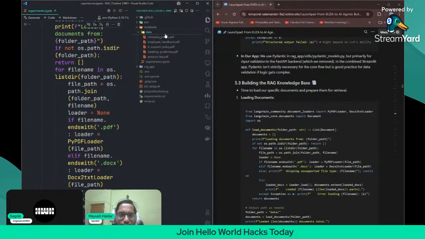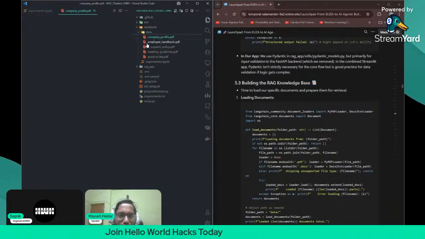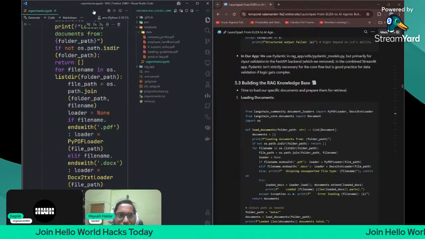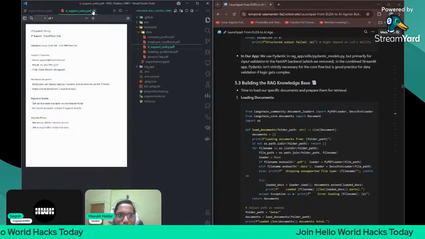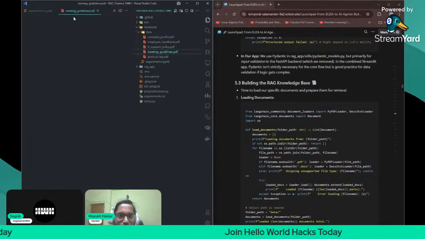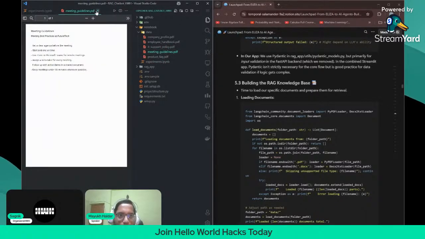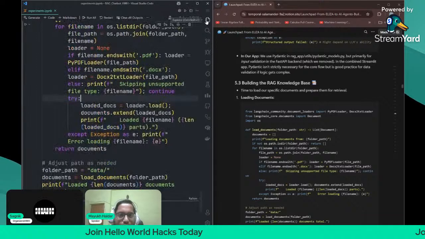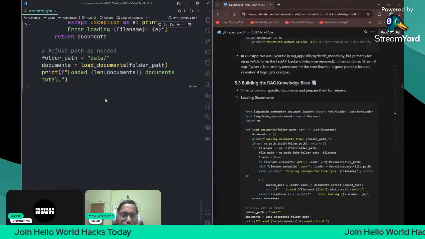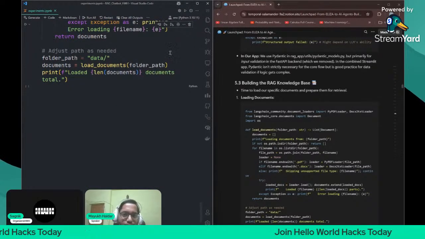So yes, this is my fictional data folder which contains some data which I have generated from ChatGPT. It is not some real company, because it is a fictional, generated company. There is no company like this. This is just for testing purposes.